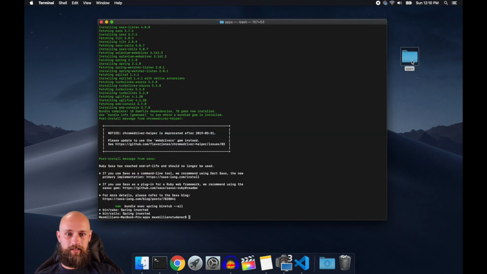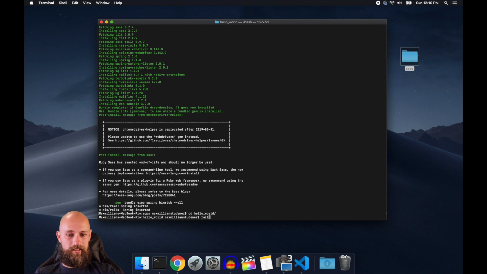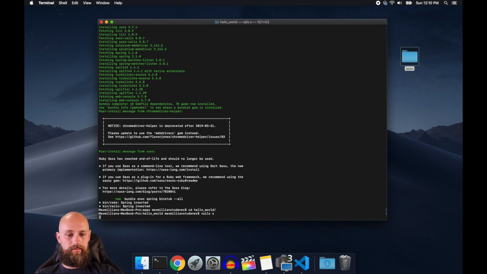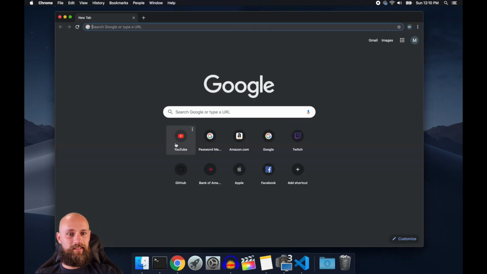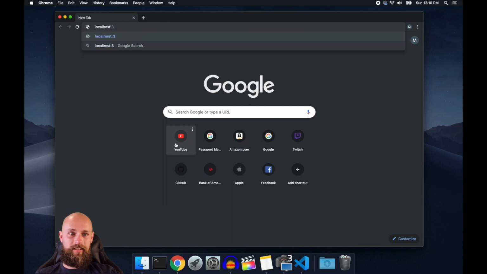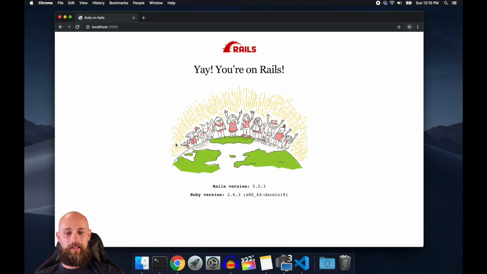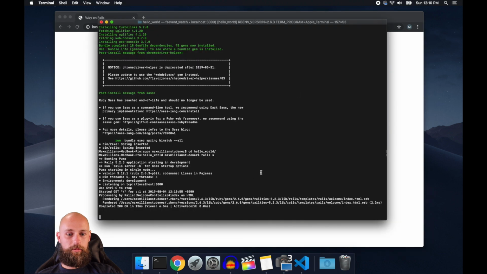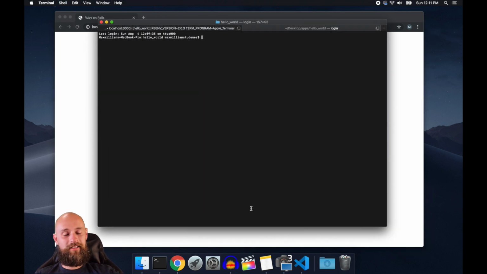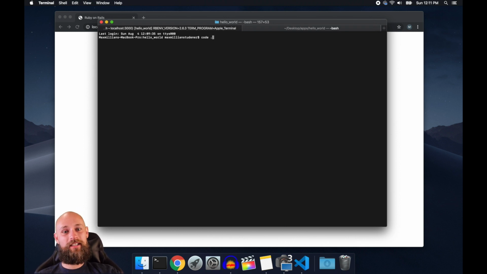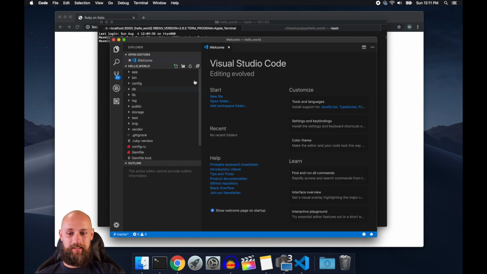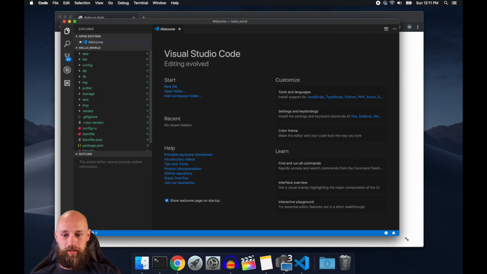Let's check our folder. Look at that, Hello World. Let's go into there. Let's try to turn it on. Boom. Look at that. Sweet. All right, we did a thing. All right, let's go ahead and open it. I'm going to use that fancy little binary I installed to open up code in this directory. Just check this bad boy out.